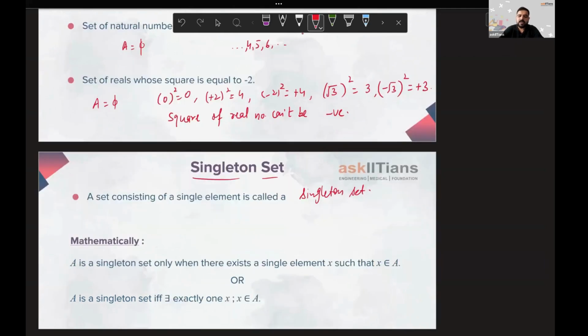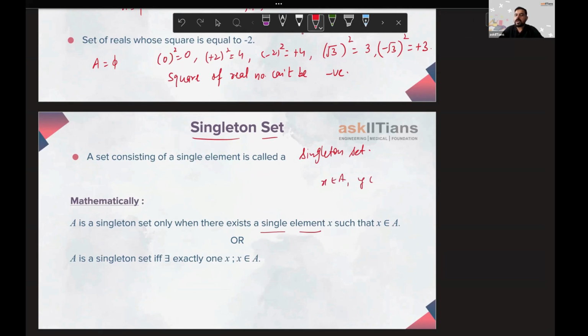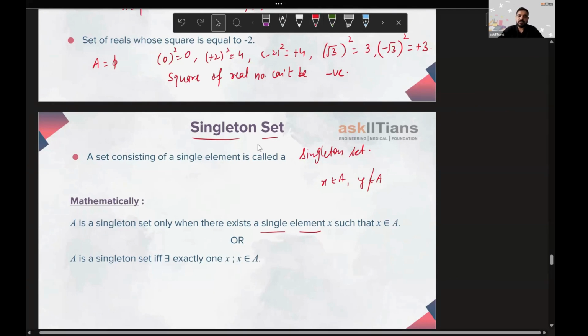All right. So mathematically, how we represent the singleton set: A is a singleton set only when there exists a single element X such that X belongs to A. Only one element should be belonging to A. If X belongs to A, there should not be any other element. Y should not belong to A. No other element should belong to A. Only one element should be belonging to the set A. All right. Then only we can say this.